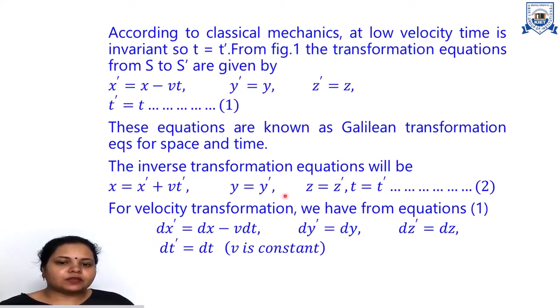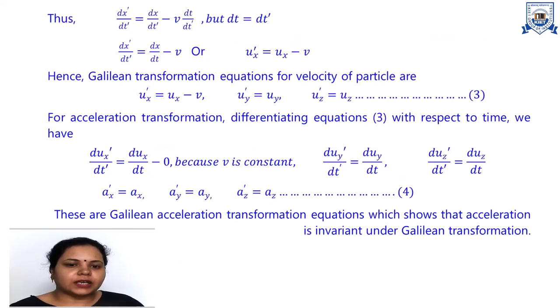For the velocity transformation equation, we differentiate equation 1 with respect to time. So we get dx dash equal to dx minus v dt, dy dash equal to dy, dz dash equal to dz, and dt dash equal to dt. Here we want to find the velocity transformation equation, and as you all know, velocity is the rate of change of position.